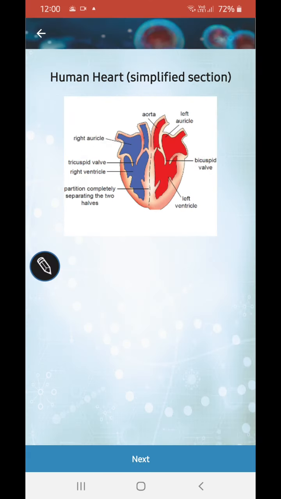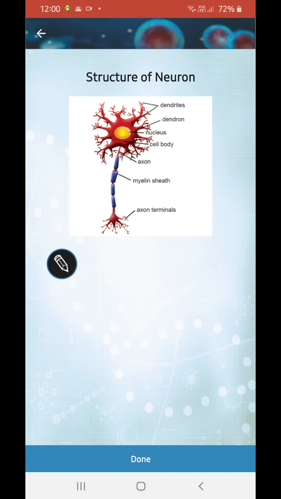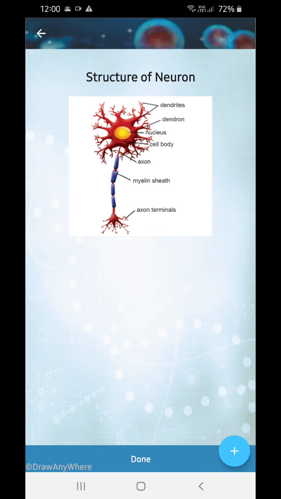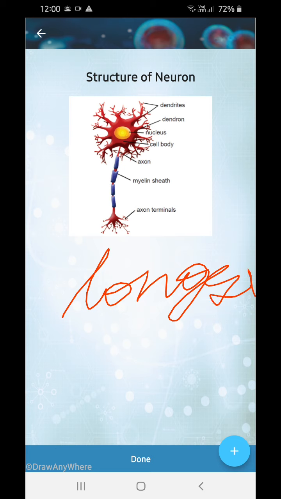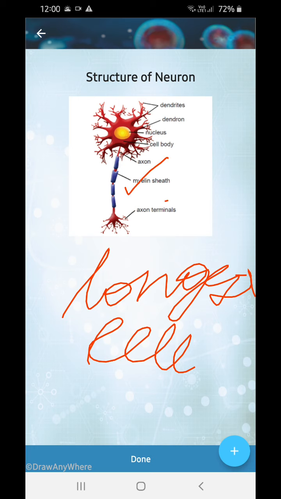Next you have the structure of a neuron. I would like you to take a snapshot. Very important drawing comes. So dendrites, you have the dendrons, you have the nucleus, and it's the longest cell of our body. The axon is over here, and the myelin sheath. Why is the myelin sheath over there? I'll tell you. And the axon terminals.